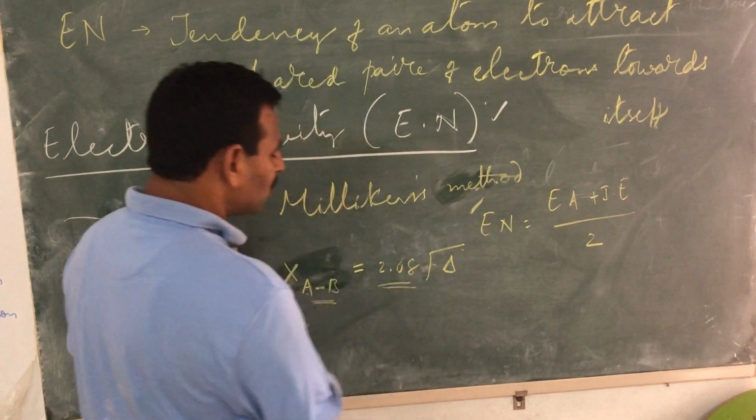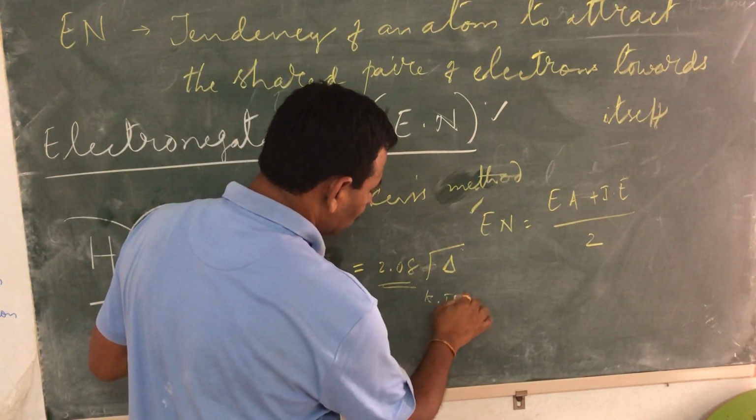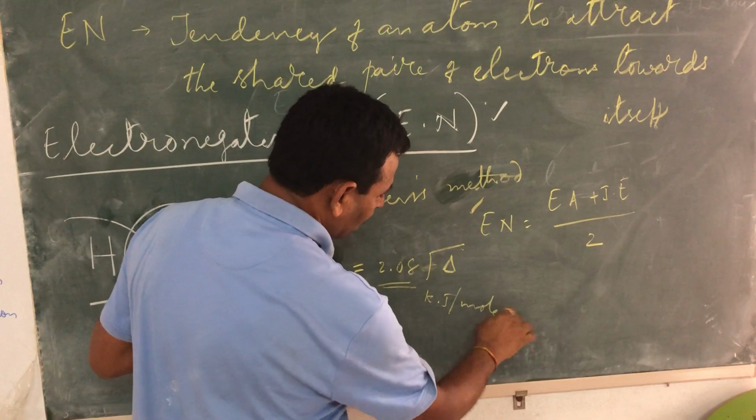And this value 2.08, if you are taking 10 kilojoule per mole.